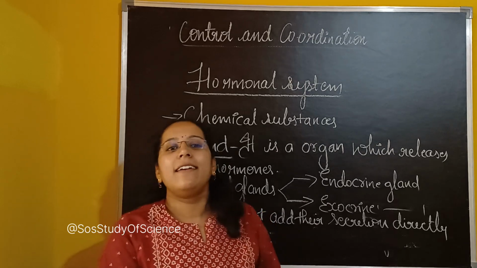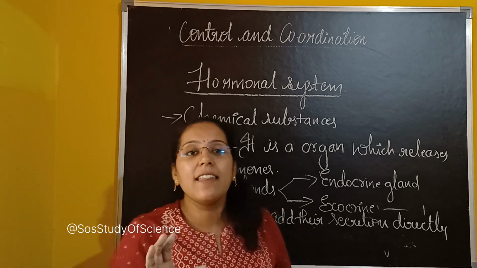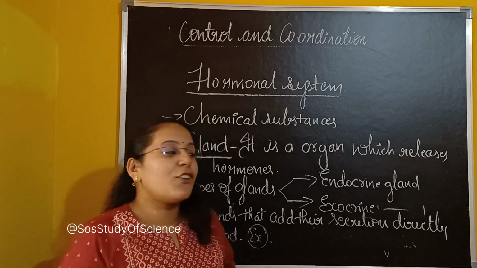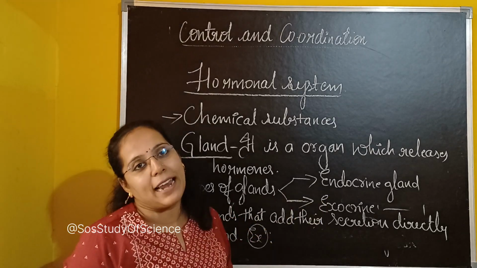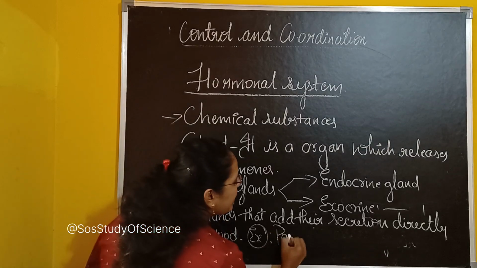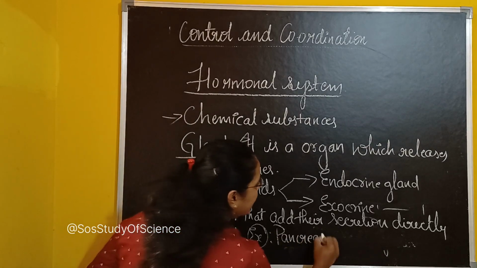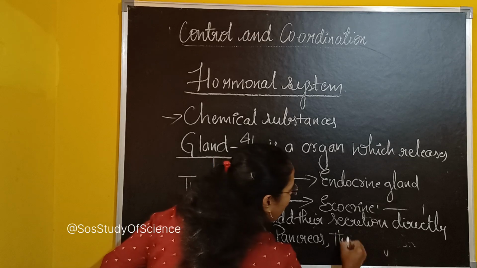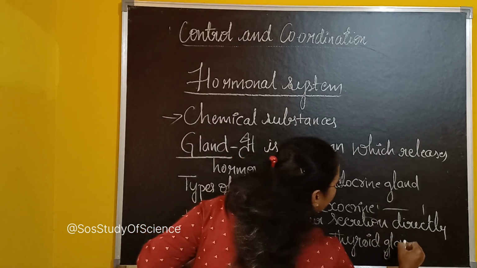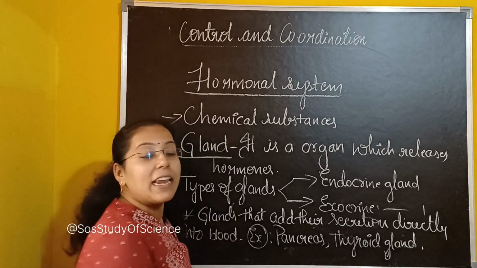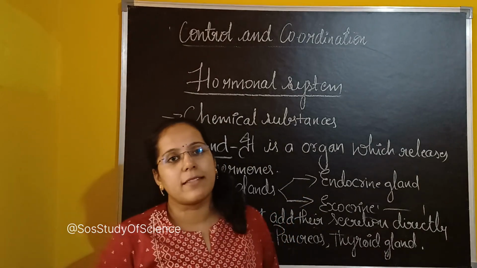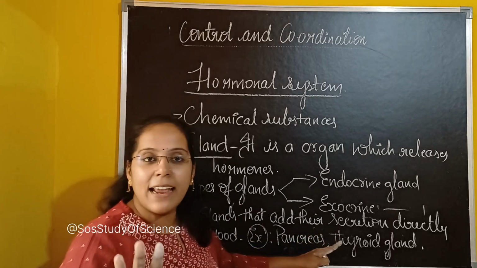So any gland that releases its secretion directly into the blood is called an endocrine gland. Remember a minimum of two examples, like the pancreas and the thyroid gland. When I talk about animal hormones, we will talk about all the glands present in animals.